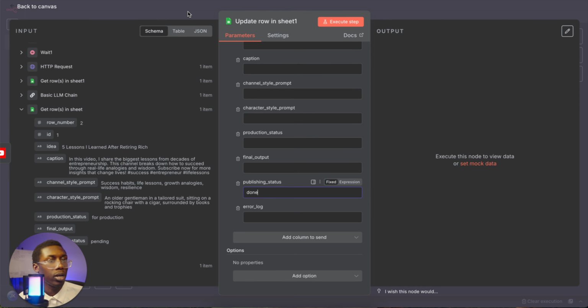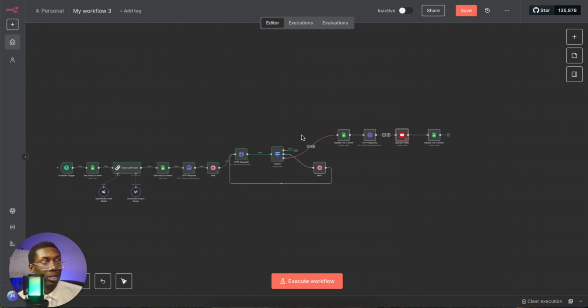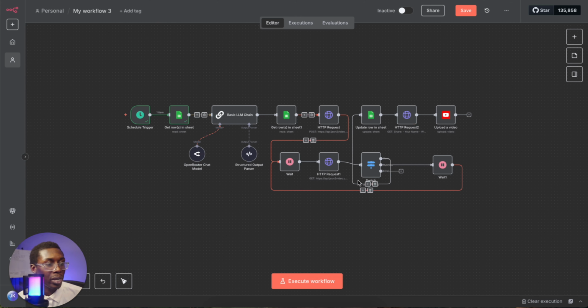At this point, you would have a relatively simple AI agent that is able to generate videos for you automatically using JSON to video, and also upload them directly to your YouTube channel. So yeah, I wish I would have played around with it a little more to make it as pretty as the last one I just made, but nonetheless, it's the exact same workflow.